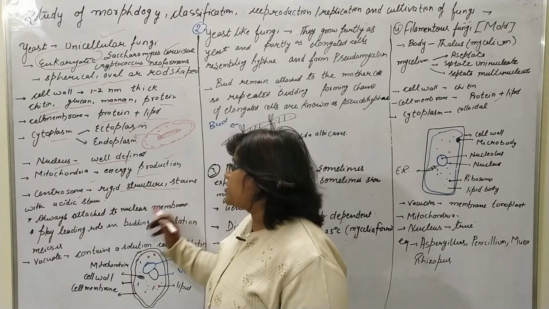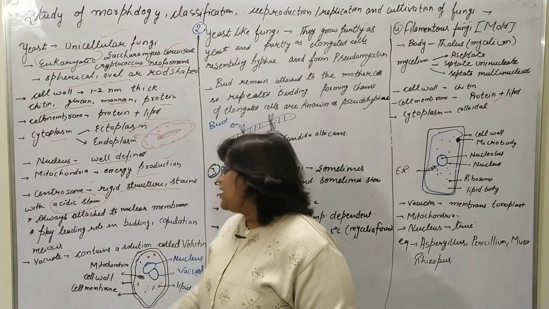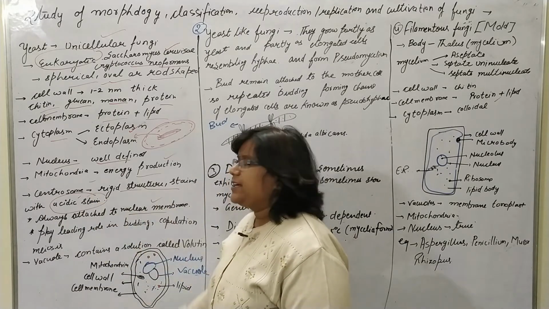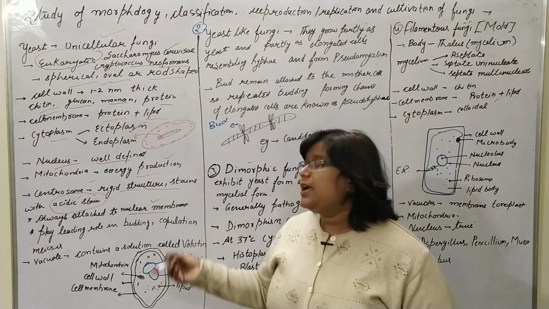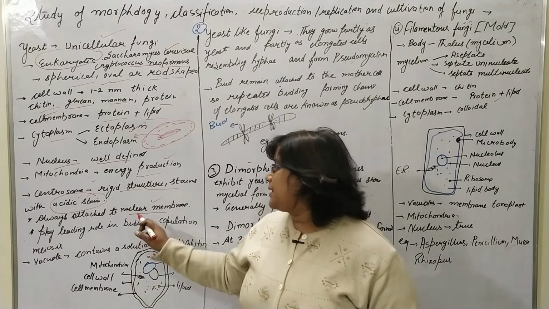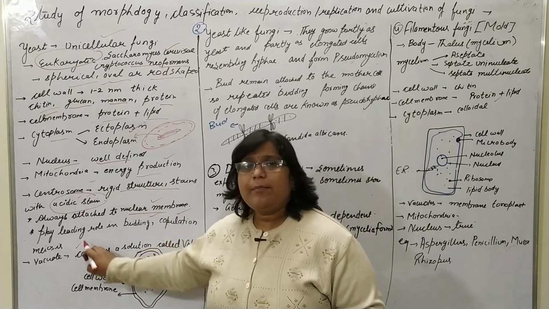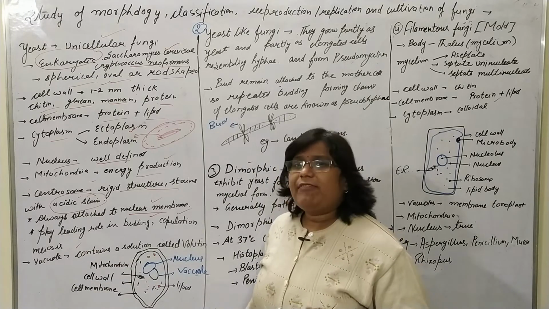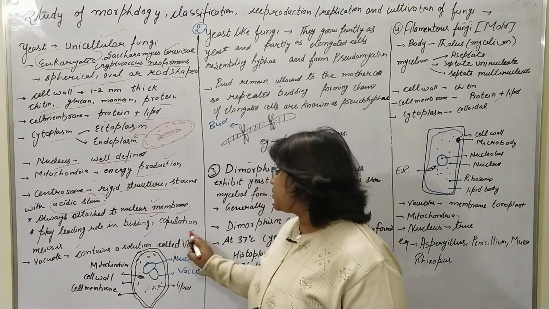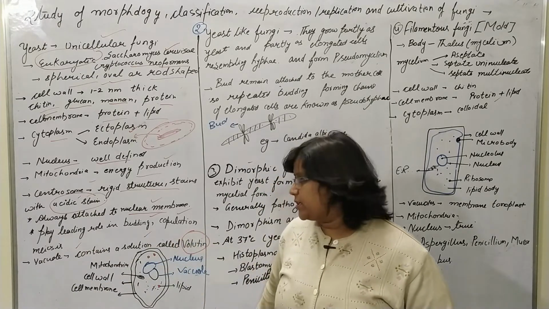The centrosome is a rigid structure which contains acidic stain. The centrosome is always attached to the nuclear membrane, and it helps in reproduction like budding, copulation, and meiosis, cell division. The vacuole contains a solution, known as volutin.